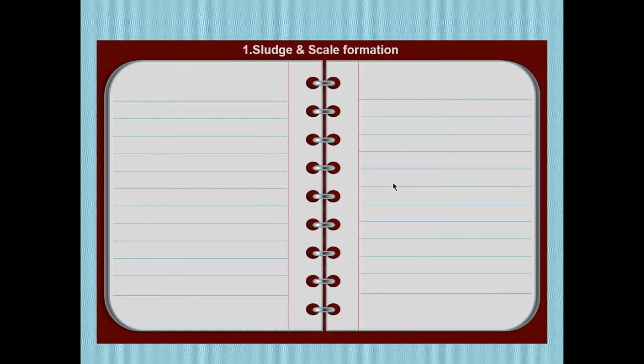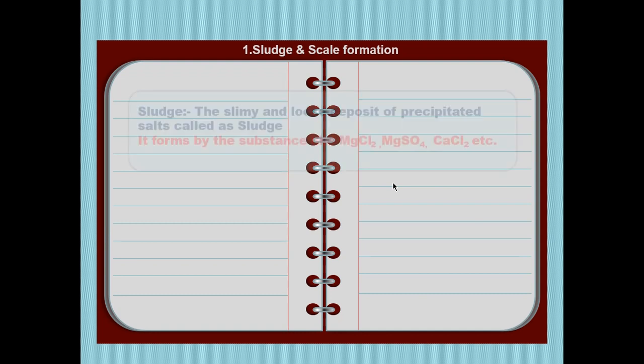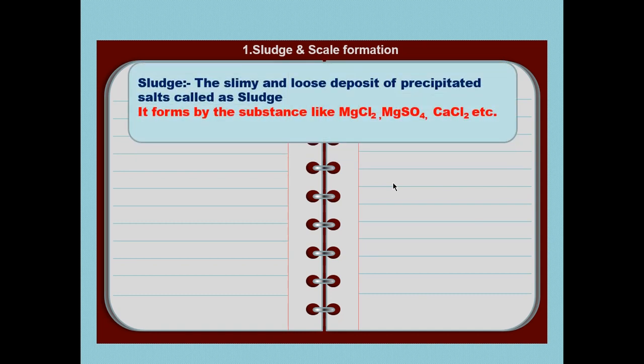Now what are those problems? Let us start with the first, which is sludge and scale formation. Sludge, the slimy and loose deposit of precipitated salts, is called sludge. It forms from substances like MgCl2, magnesium sulfate or calcium chloride. Sludge is the slimy or loose precipitate formed in the boiler water. It is, of course, due to the hard water salts present in the water.